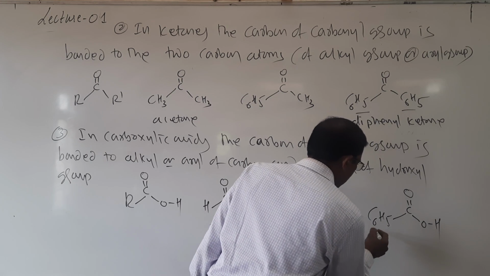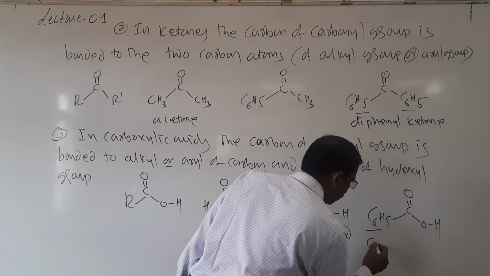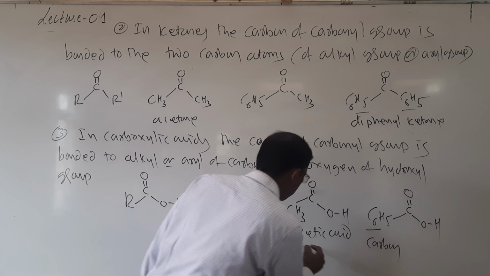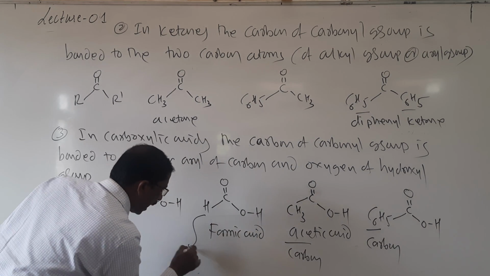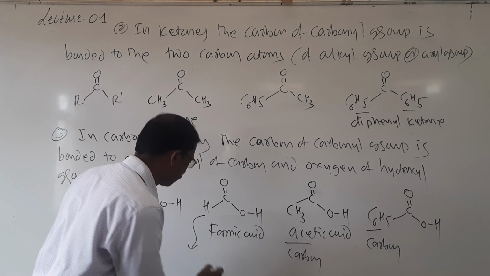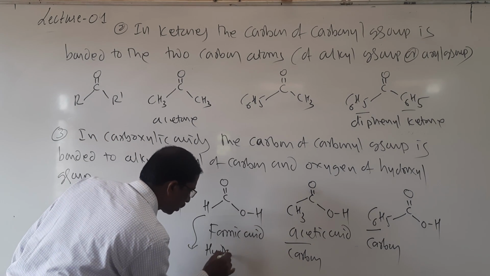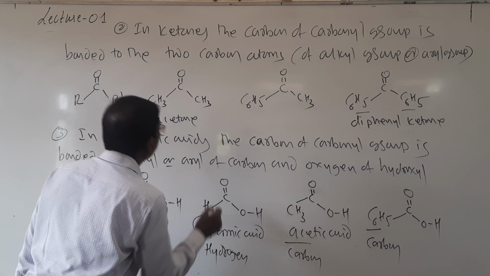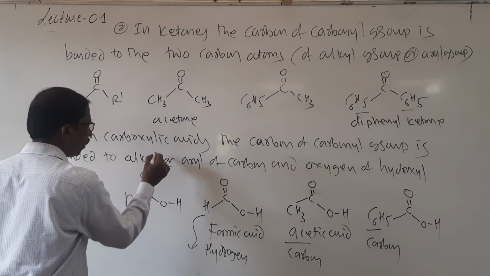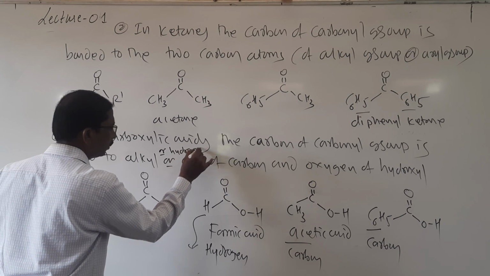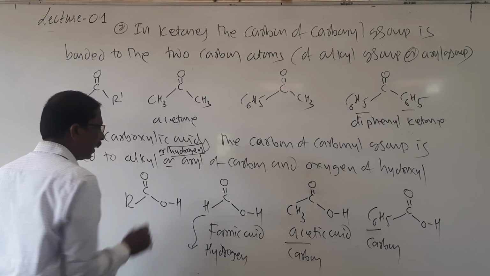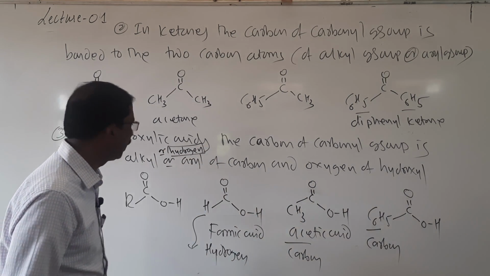Look here, it is carbon, aryl group, here it is carbon, and here only in the exceptional case it is attached to the hydrogen atom. So therefore it is bonded to alkyl or hydrogen or aryl carbon and oxygen.